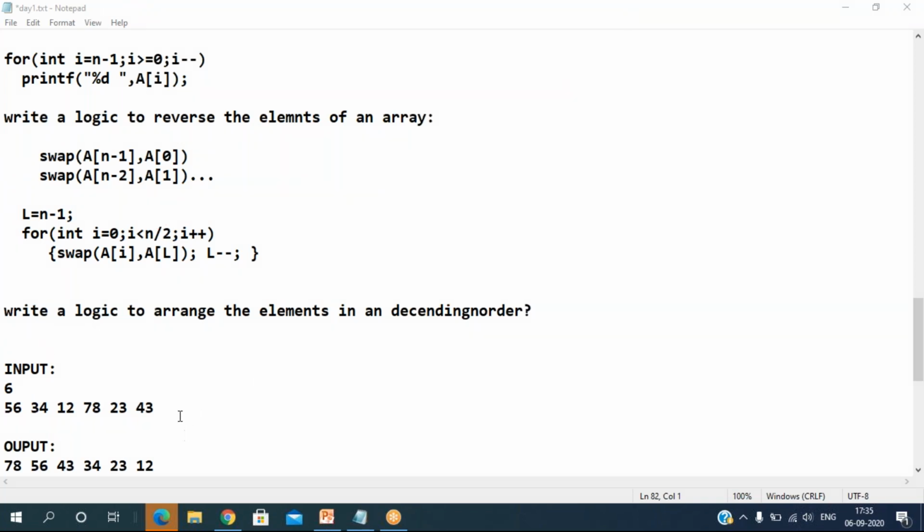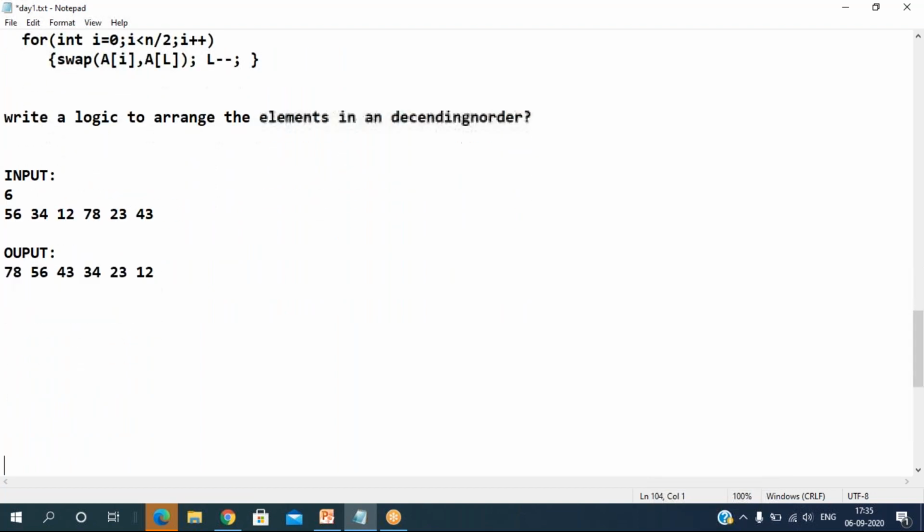Yeah, now you want to reverse. Fine. Now this is the input that is given. Now you need to arrange it in a sorted order, but in which one? Arrange in descending order, not in ascending order. So now what can you write? Can I apply bubble sort or selection sort or merge sort? Any sorting technique you can apply.